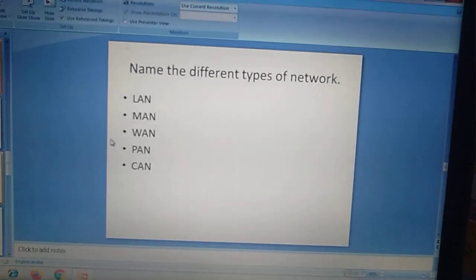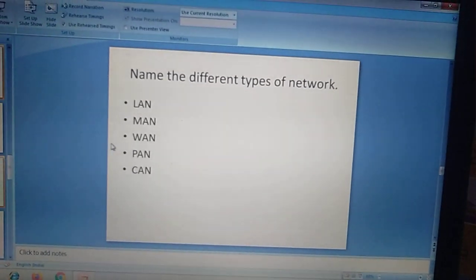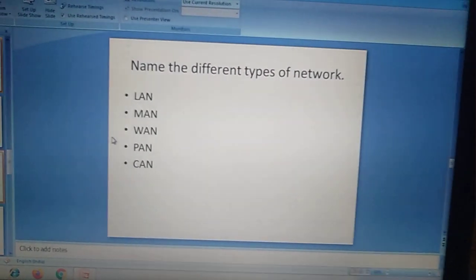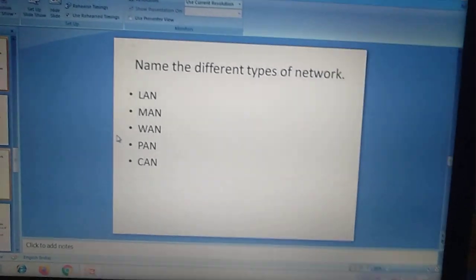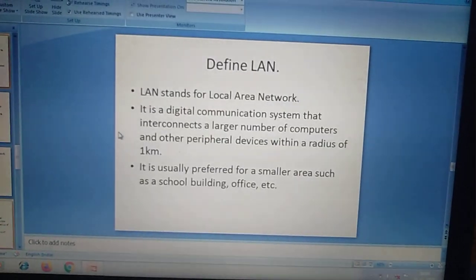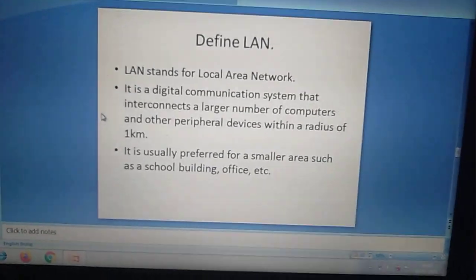It can connect a worldwide network. Next, PAN. PAN means personal area network, like Bluetooth, and campus area network. These are simple ones. First, LAN.